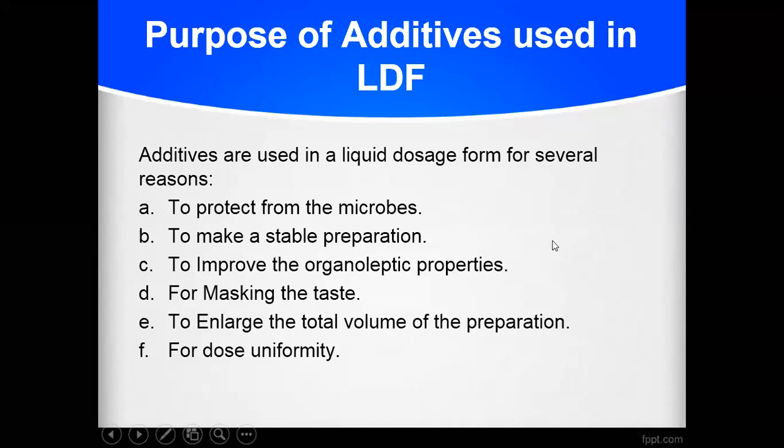Then there are so many additives we are using in your preparation. So additives means excipients. When we are preparing a liquid dosage form, your active constituent or the drug will be there, and after that, whatever the other ingredients we have to add, they are called the additives or the excipients. They are required for the protection of your preparation. Suppose you are adding any kind of antimicrobial agent into your liquid preparation. So that antimicrobial agent is called an excipient.